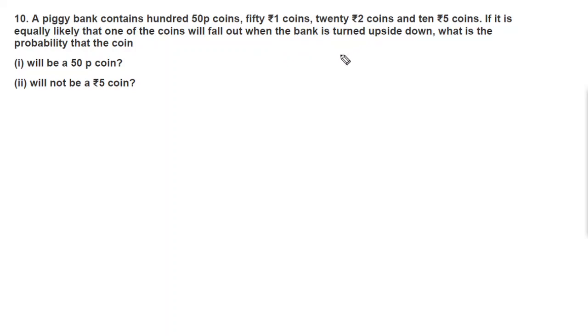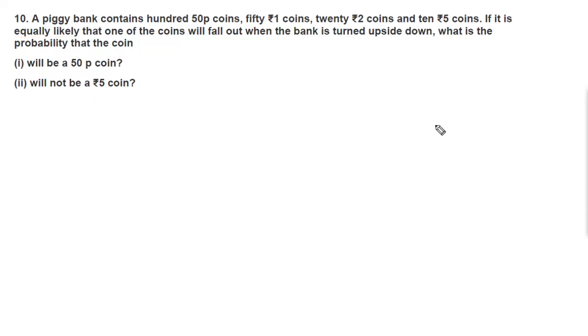There is a hole in that piggy bank. If we turn it upside down, one coin will fall out, and all the outcomes are equally likely. What is the probability that the coin will be a 50 paisa coin, and will not be a 5 rupee coin?